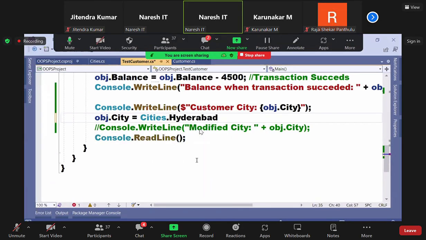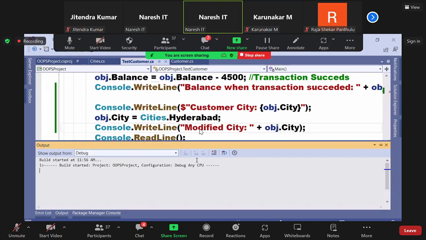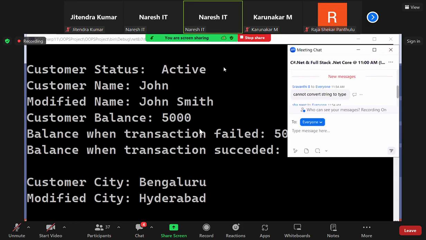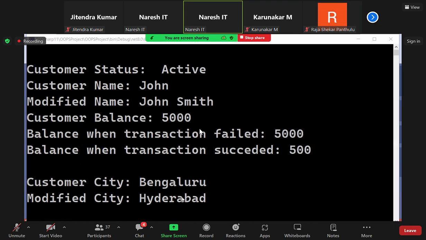Okay, either band. Run. It should run. Cannot convert string to type, not a type here. Cannot convert string to cities. That is the error.